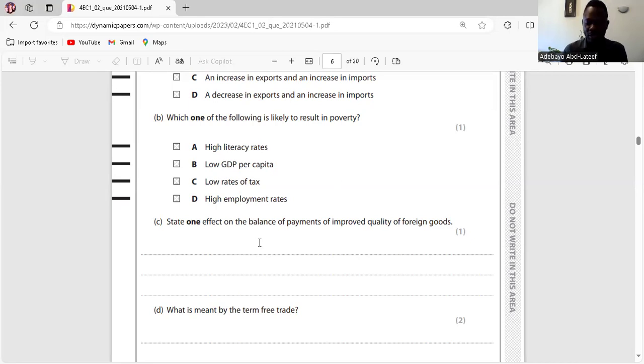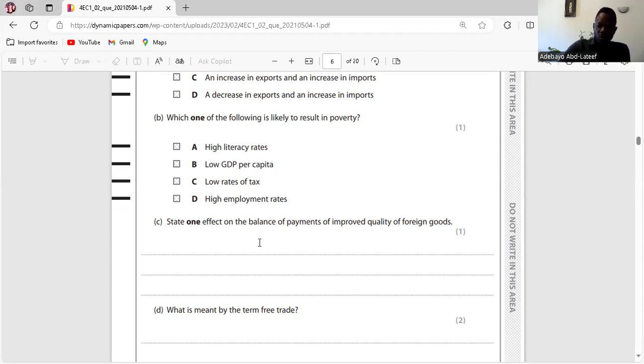Low GDP per capita. This means that there's income inequality in the country. Because GDP per capita is GDP divided by population, and we are having a low one, it means the country is not doing well. There's income inequality. So the answer is B anyway. So let's go to C. Low rates of tax. Low rates of tax will increase disposable income, which means purchasing power will increase. So that's not the answer. And high employment rate, people are having jobs. So it should rather reduce poverty, not increase poverty. So the answer is B.